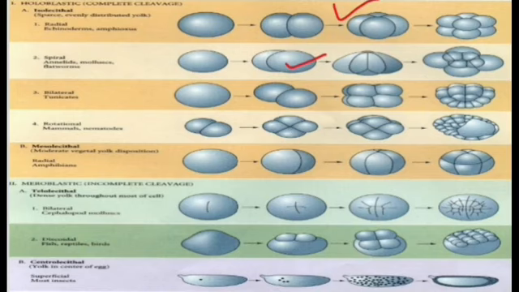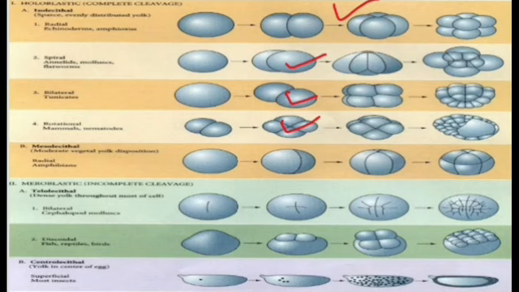Then the next one is bilateral. Here you can see the bilateral type, and the example of it is tunicates. Then the next one is rotational. Here you can see the rotational type, and the examples of it are mammalians and nematodes.